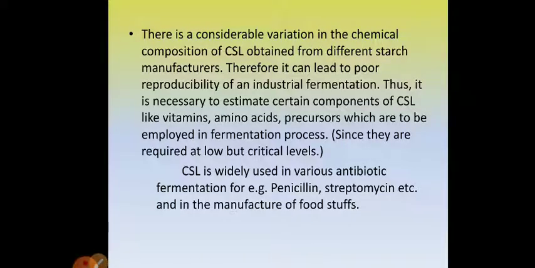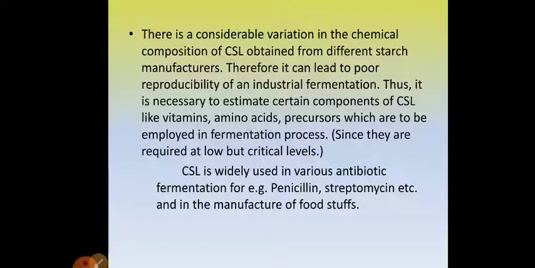But there is considerable variation in the chemical composition of corn steep liquor obtained from different starch manufacturers. Therefore, it can lead to poor reproducibility of an industrial fermentation. So, it is necessary to estimate certain components of corn steep liquor. Before we use it as a raw material, we need to know how much of vitamins, amino acids, and precursors are present in it, because if these important components are present in very small amounts, it will lead to a low yield of the final product.